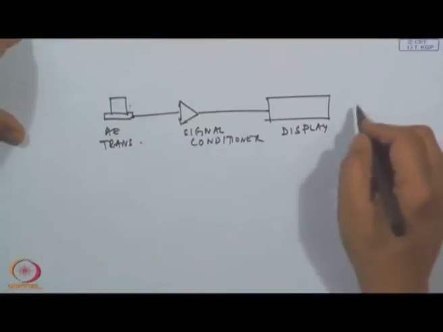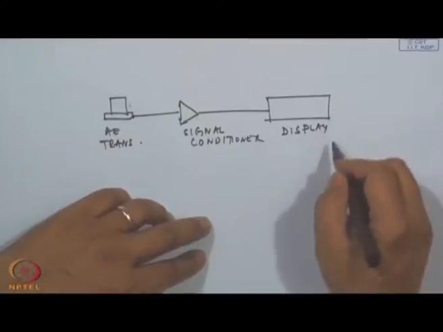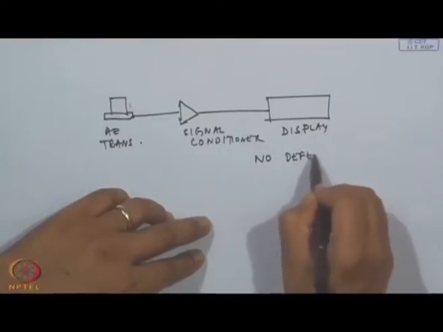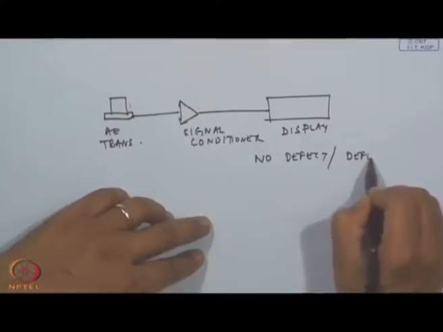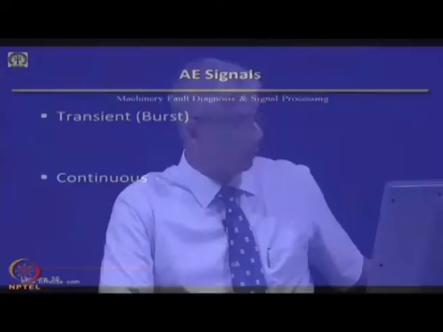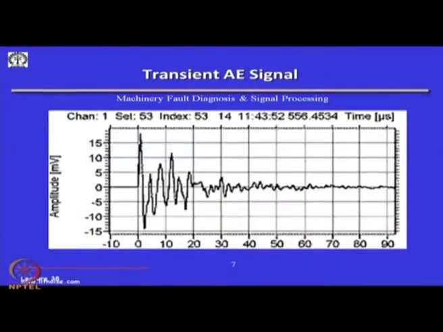But this kind of instrumentation was good enough to detect no defect and defect, and it gave us a qualitative feel of the defects in a component or machine. This is how a typical transient acoustic emission signal looks. Mind you, this is in microseconds. So, you can understand it is a very, very high frequency signal, and this has to be captured in a device. This is an analog device, like a digital storage oscilloscope, on which this has been captured.